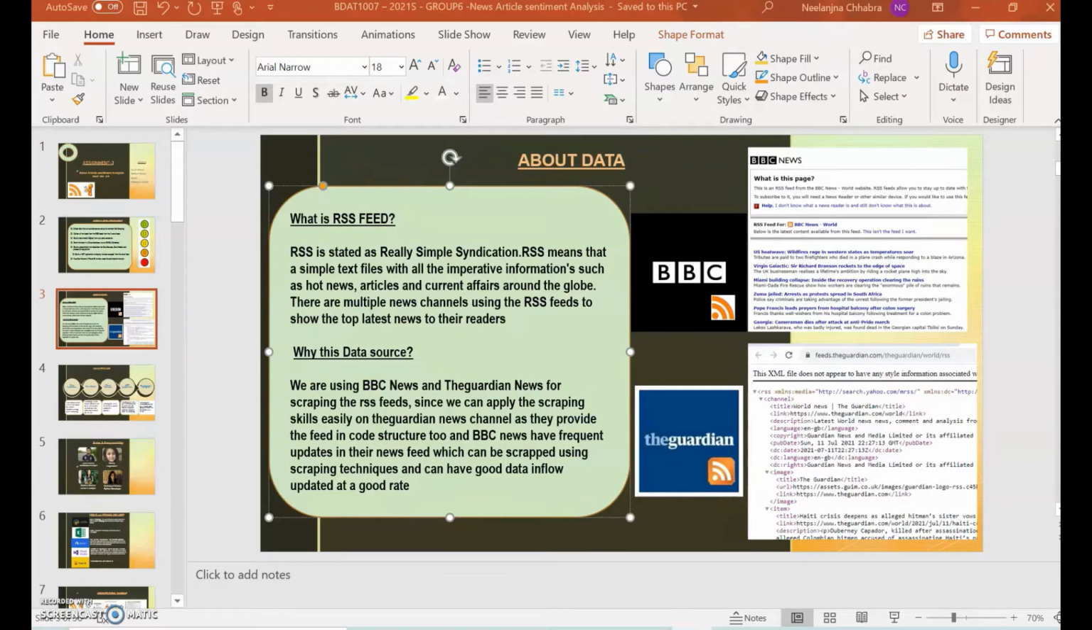We are using BBC News and the Guardian News for scrapping the RSS feeds, since we can apply the scrapping skills easily on the Guardian News channel as they provide the feed and code structure too. And BBC News have frequent updates in the news feed which can be scrapped using scrapping techniques and have good data inflow updated at a good rate.